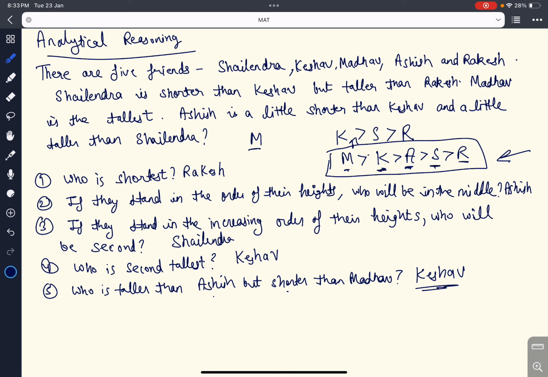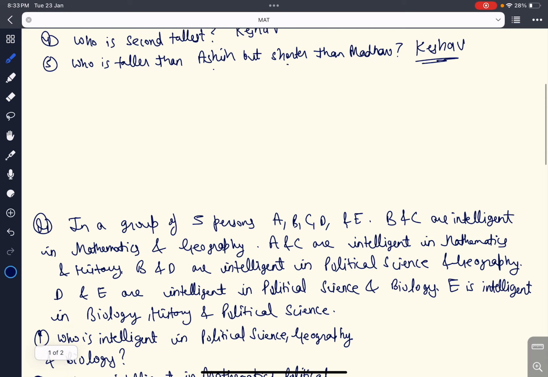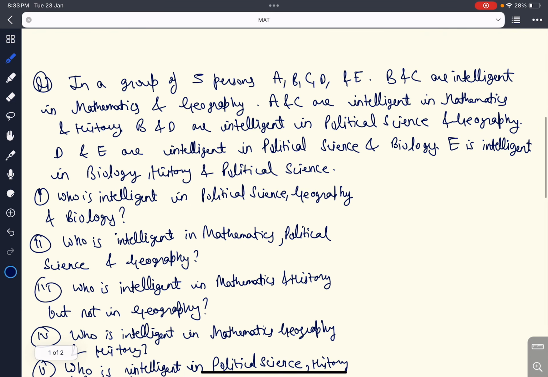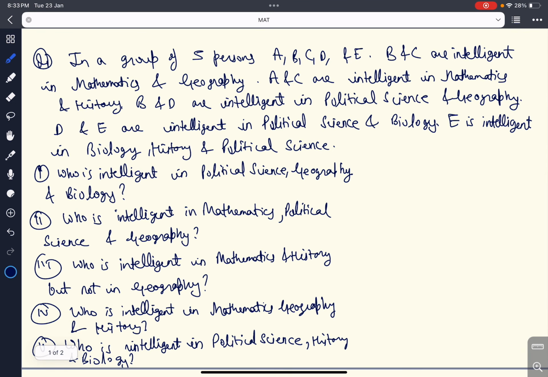So this is our first question and the very basic question of analytical reasoning, and this is how we can solve the questions. I have dropped the option in every question so that you can understand the basic idea of how to solve them. Now we'll move on to the next question. This is also a basic reasoning question.